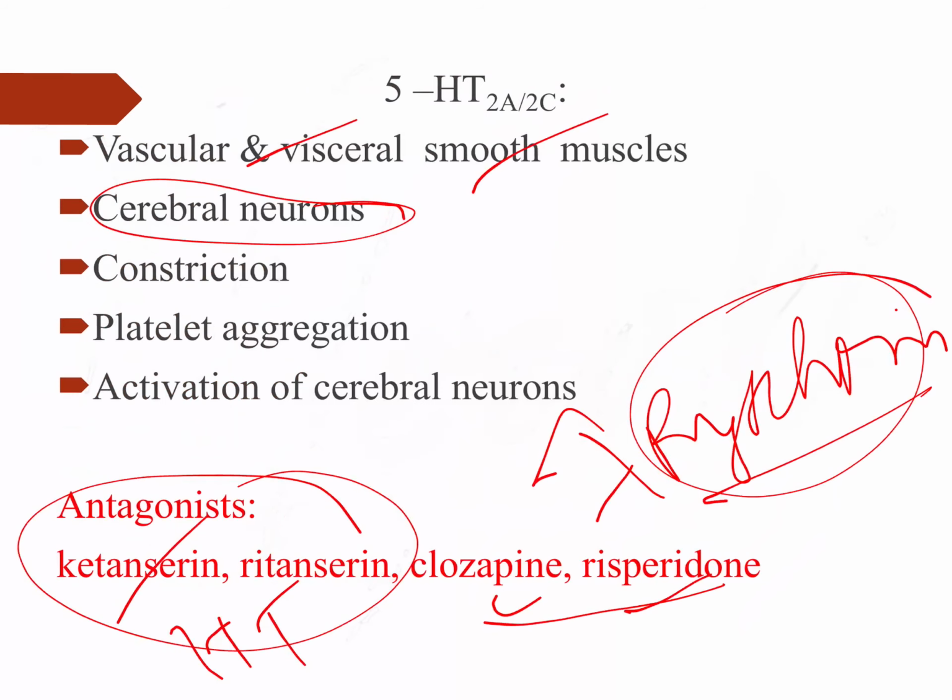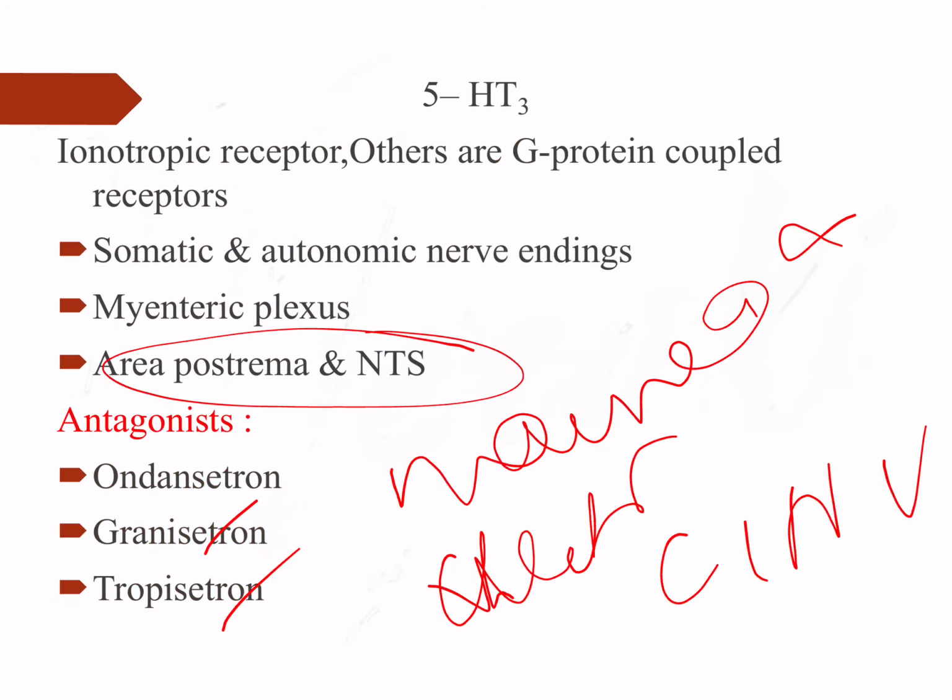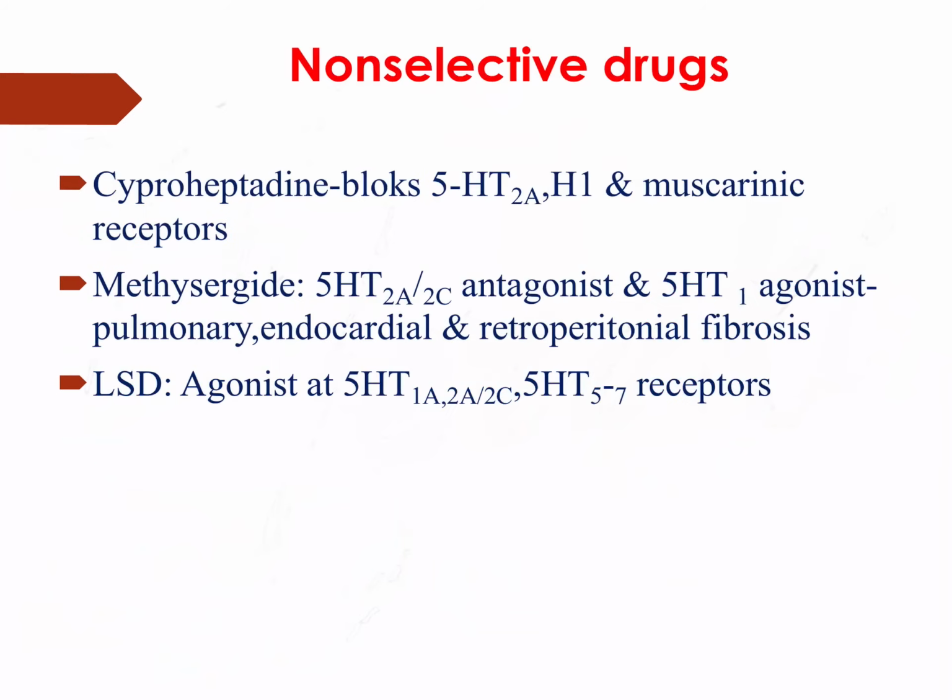Antagonists: 5-HT2A and 2C antagonist cinanserin is used in hypertension. Clozapine, risperidone are used in psychosis. 5-HT3 antagonists, that is ondansetron and granisetron, are going to be used as antiemetic drugs. These are the 5 groups of drugs which we have which use serotonin for their action.